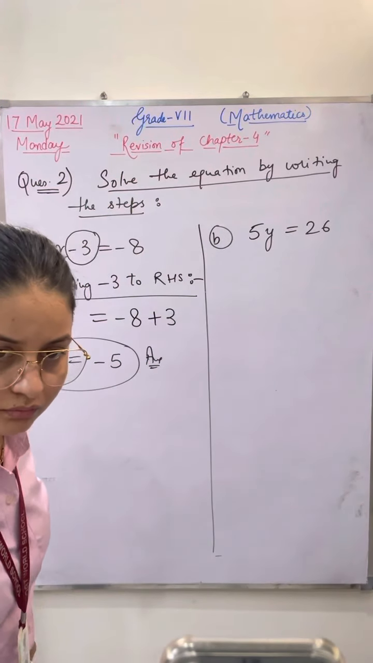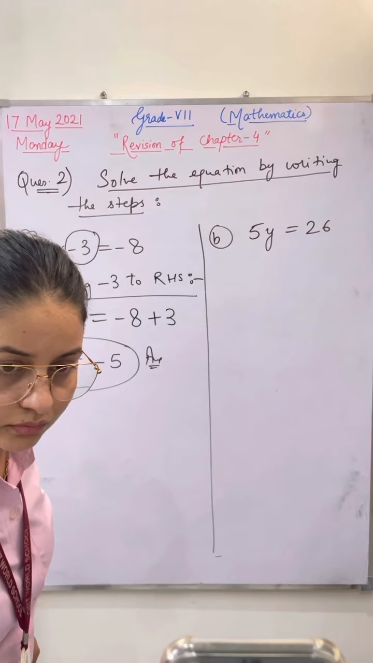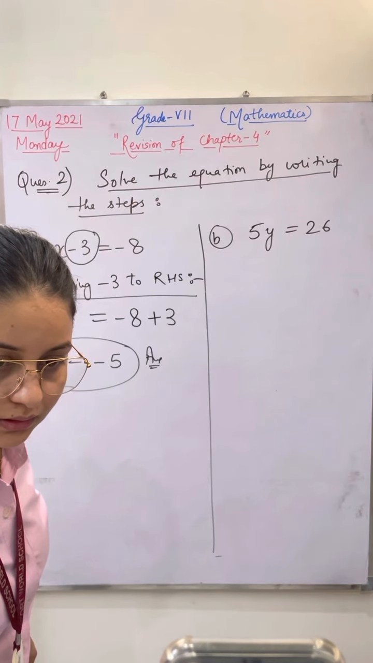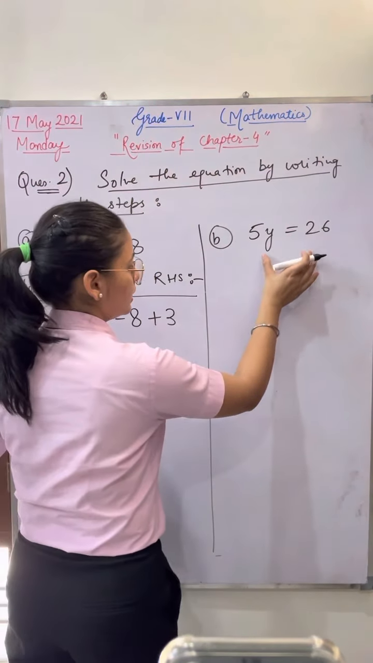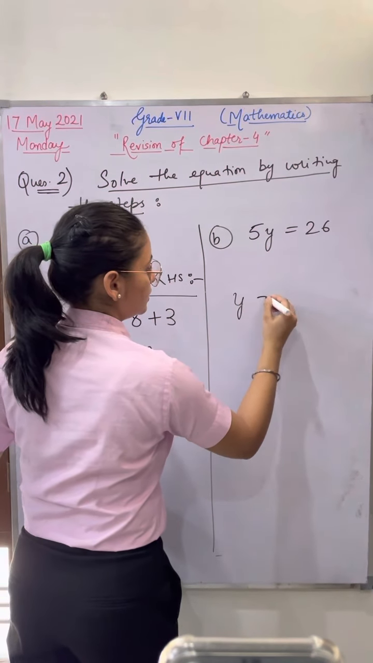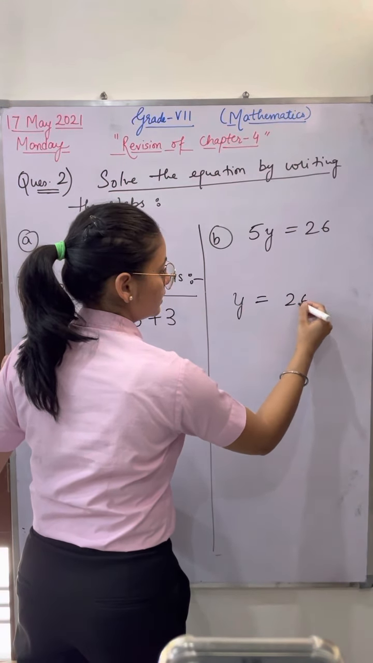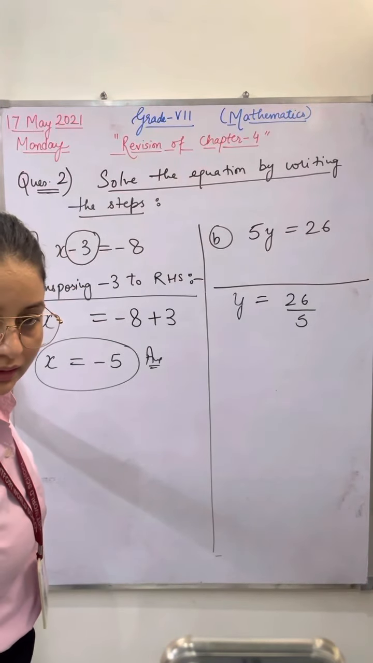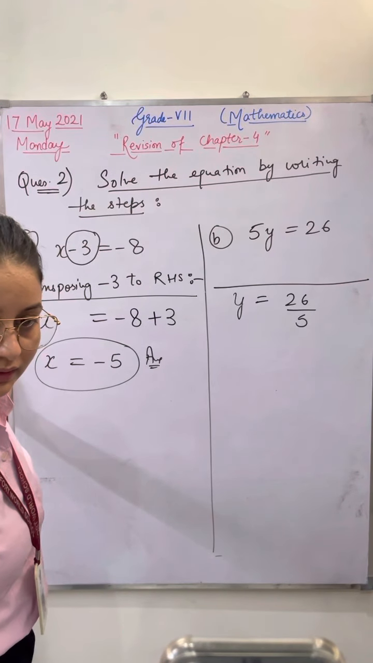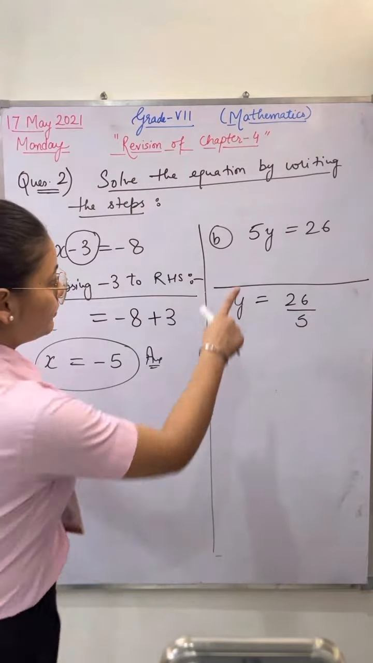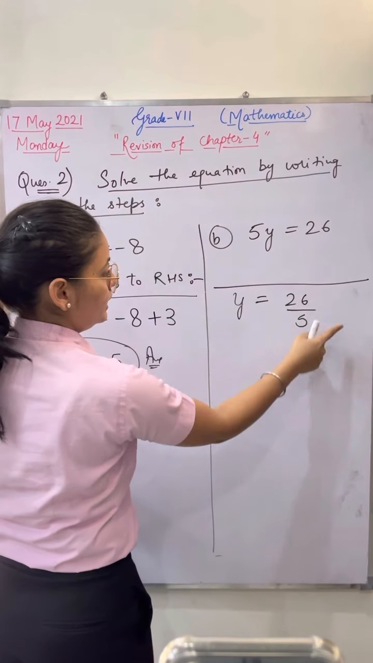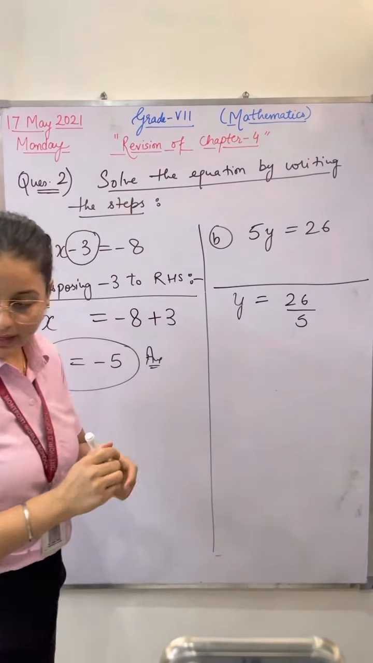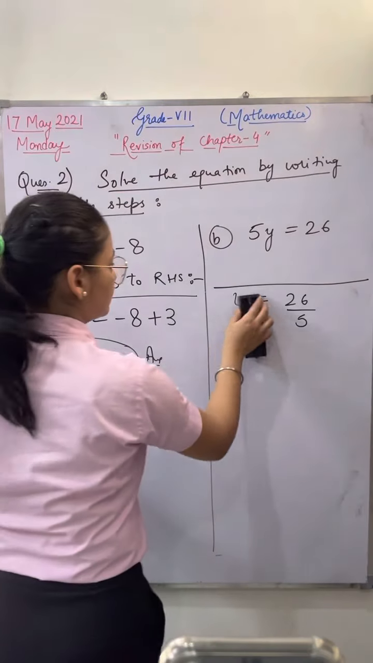Y is equal to 26 upon 5. Yes, 26 upon 5, but where is the method? Where is the step? Which step have you applied here? You sent this 5 in the division. Yes. So which method do you have to apply here? Quickly.